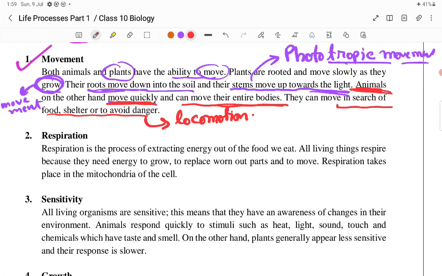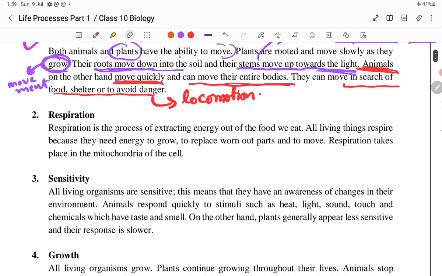Then oxygen is transferred in our body in the form of oxyhemoglobin. That is also a sort of movement. So these are known as molecular movements, which are not referred to as locomotion, because the entire organism is not moving. Only the nutrients or the molecules or the various biomolecules are moving in that case.